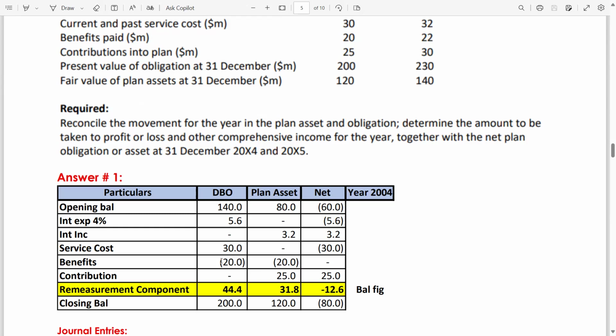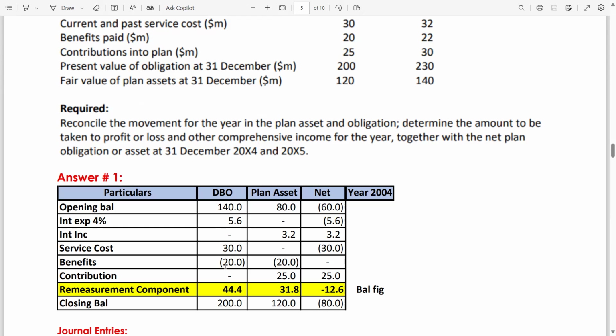That's why I have mentioned all the accounting entries above. If your accounting entries are strong, then you will get this concept. The entry for the benefit was DBO debit, plan asset credit. That's why I have deducted this. And the entry for the interest expense was interest expense debit, DBO credit. For the service cost, P&L debit, DBO credit.